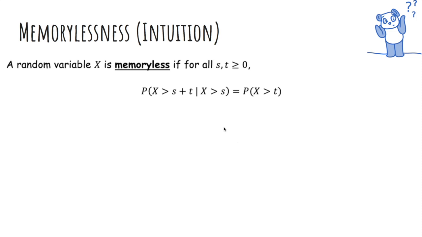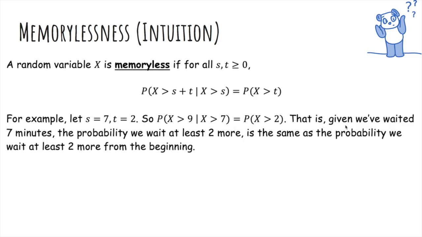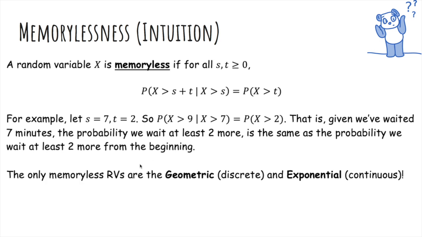So now we'll talk about the memoryless property. We'll say a random variable is memoryless if for all s and t greater than 0, this statement holds. So what does this mean? Let's let s equal 7 and t equal 2. So it says that the probability X is greater than 9, given that X is greater than 7, is equal to the probability X is greater than 2. Meaning that if we've waited 7 minutes, the probability we wait at least 2 more is the same as the probability we wait at least 2 more from the beginning. So we've kind of forgotten that we've already waited 7 minutes. We're just caring that we wait 2 more minutes. The only random variables with the memoryless property are the geometric and exponential random variables.